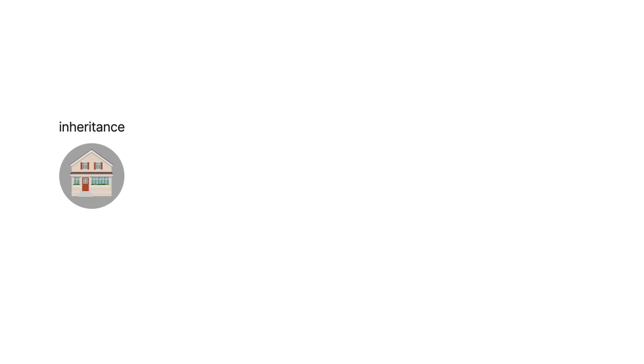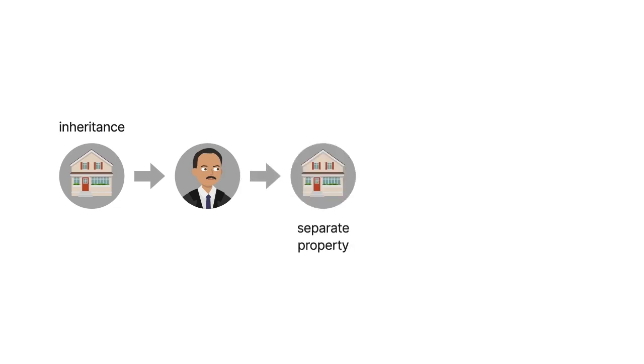Sometimes tracing is straightforward. For example, if a husband acquires a house by inheritance during marriage, the source of the asset was inheritance, and the asset is easily characterized as separate property. But often tracing is more complex.